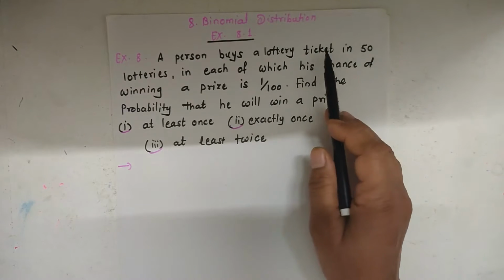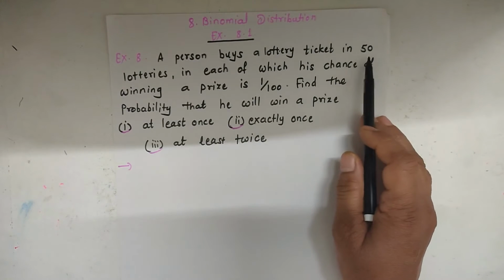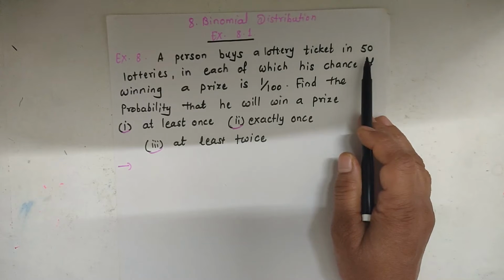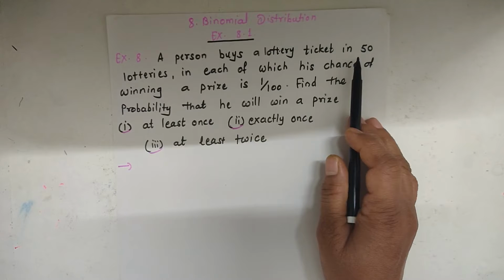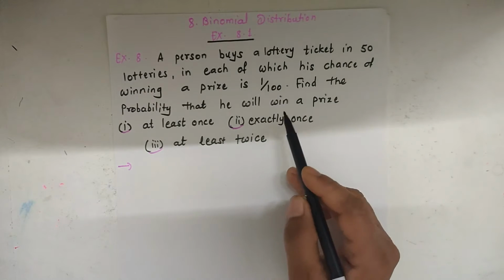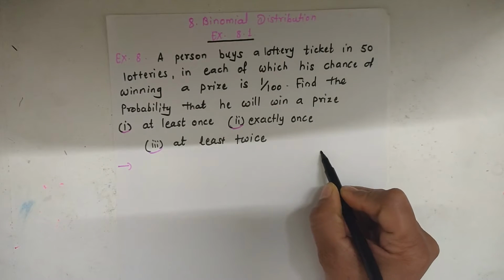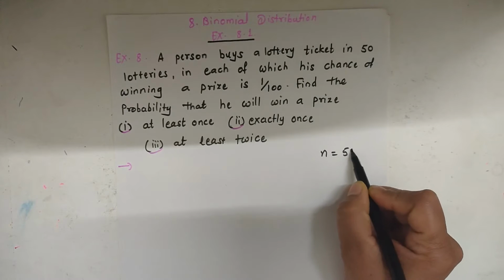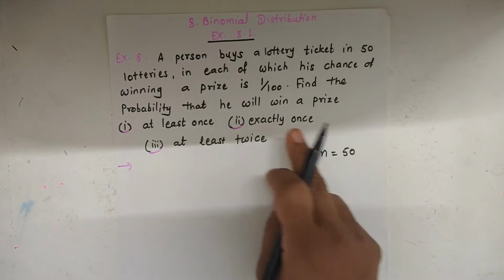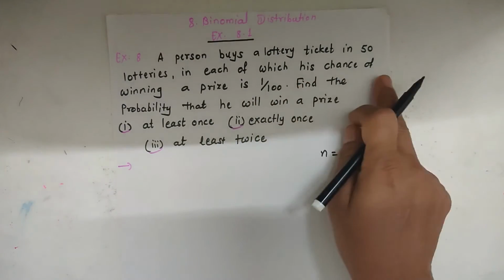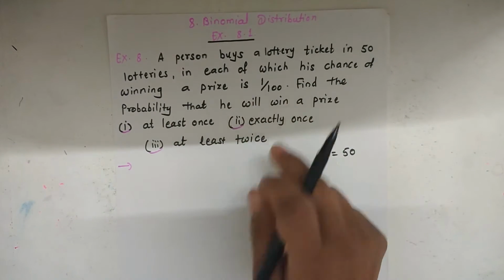So students, here the total number of lottery tickets is 50, that is, the number of trials is 50. So the value of n is 50. N means number of trials. The second one is his chance of winning a prize is 1 upon 100.